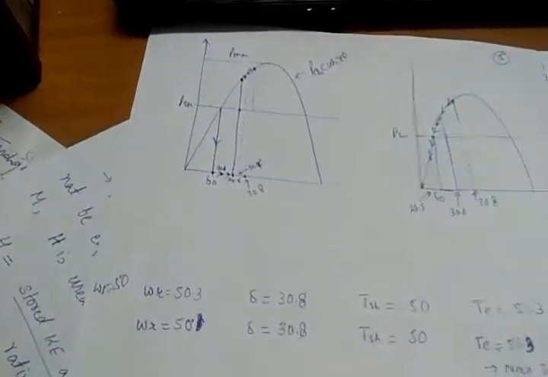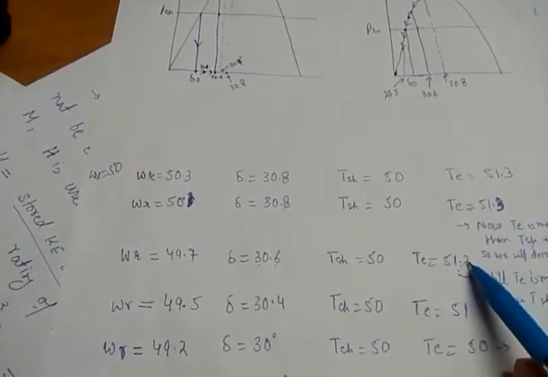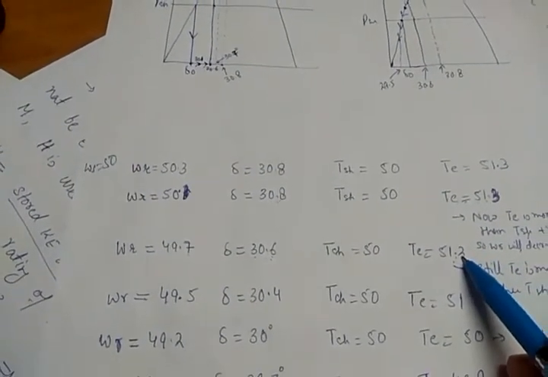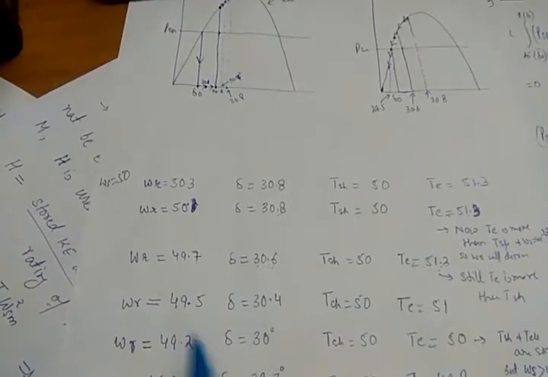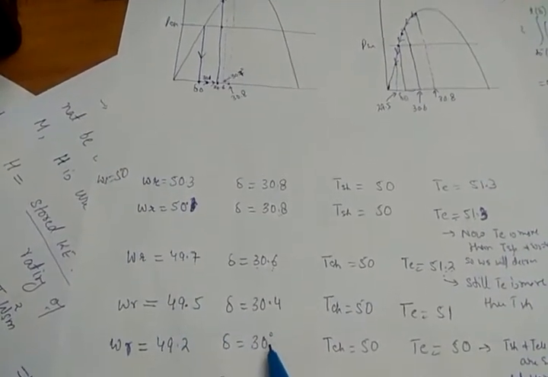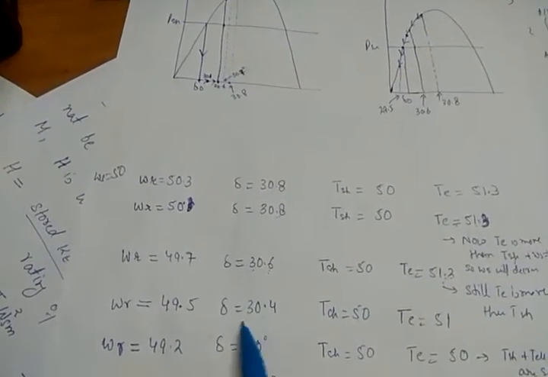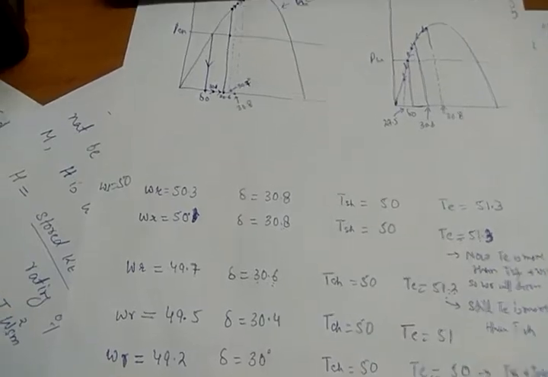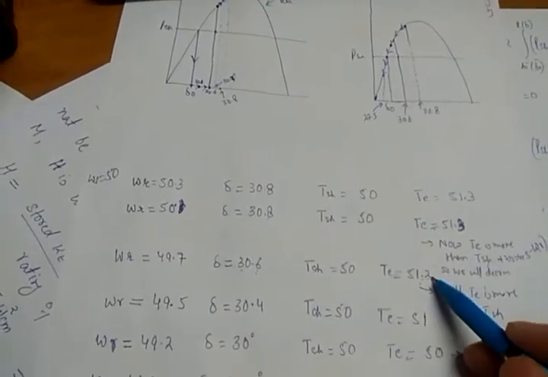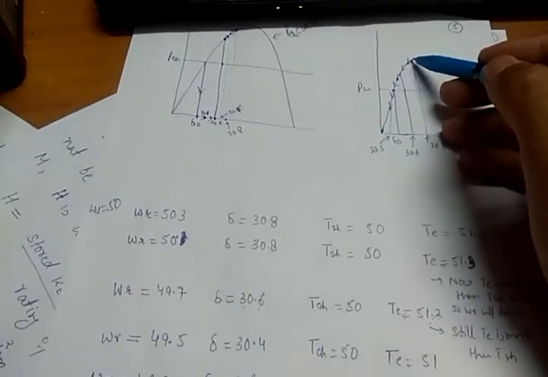Similarly, electrical torque is still more than shaft torque, so speed will further reduce to 49.5, which is less than the synchronous speed. So delta will further decrease to 30.5. Shaft torque is still 50, and electrical power depending upon this delta will be 51, which is less than 51.2. Means electrical power is also moving in this direction.